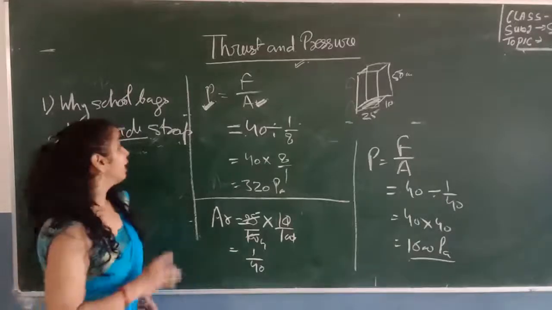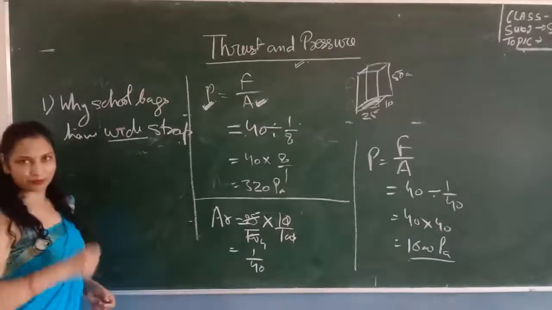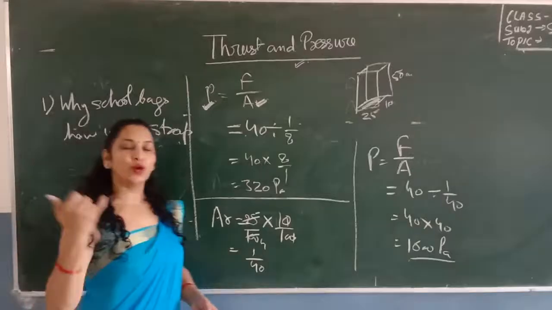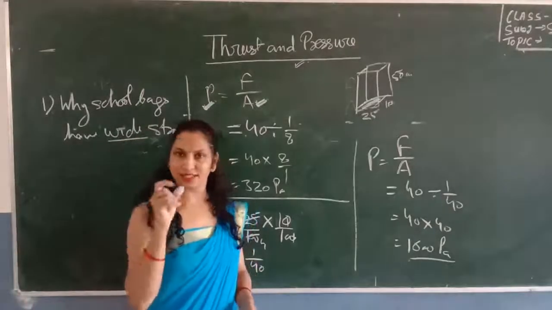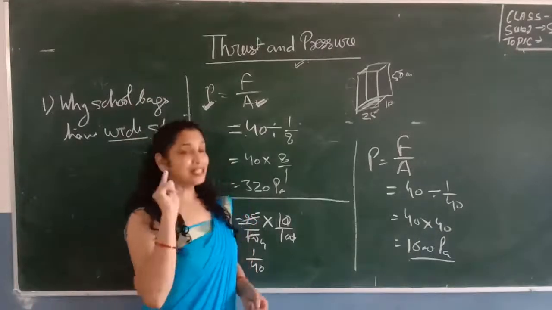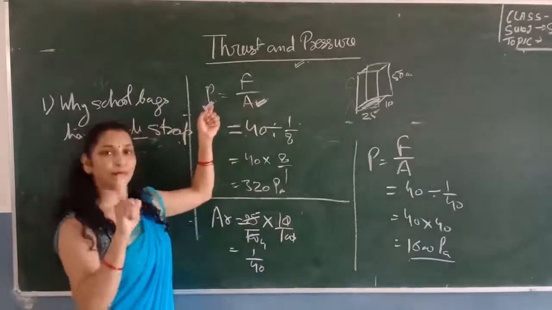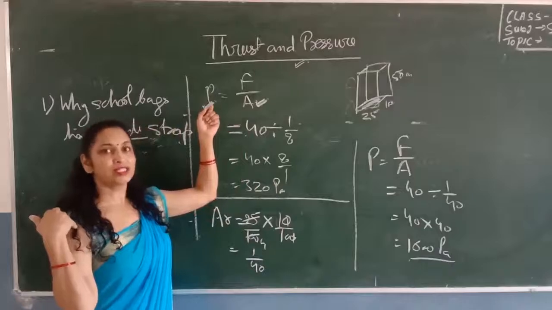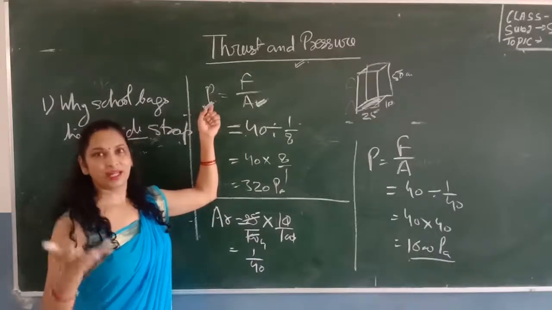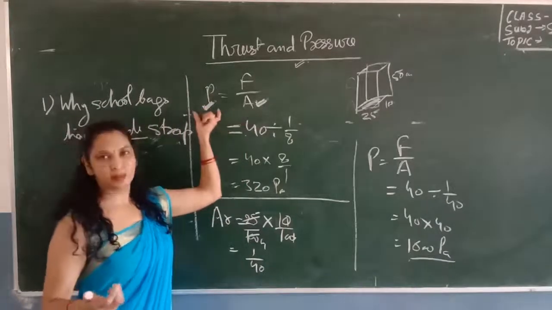Then you will say, if your school bag has a thin strap, then the area which is in contact with the shoulder of the child is less. And as the area is less, the pressure exerted by the bag on the shoulder of the child increases. It is large. Less area, large pressure.